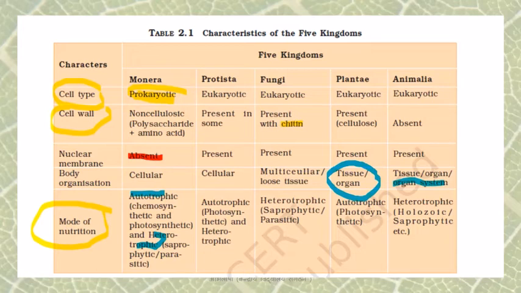Protista are autotrophic or heterotrophic, but the autotrophic are only photosynthetic. Chemosynthesis is seen only in Monera. Fungi is strictly heterotrophic, no photosynthesis is seen. Plants are strictly autotrophic, photosynthetic, and animals are again heterotrophic, showing either holozoic, saprophytic or parasitic mode of nutrition.